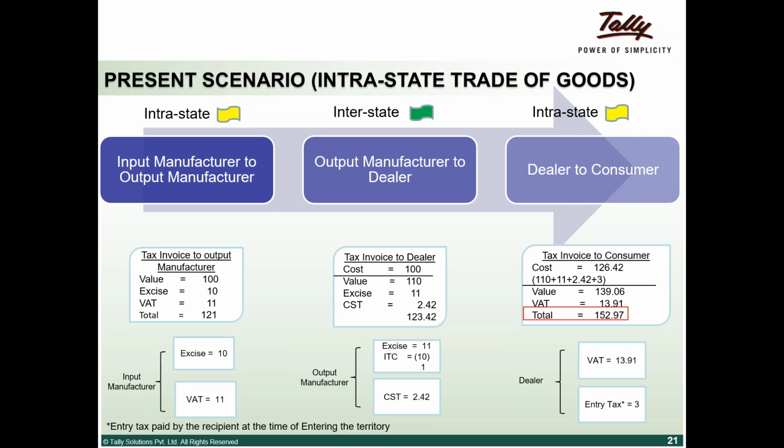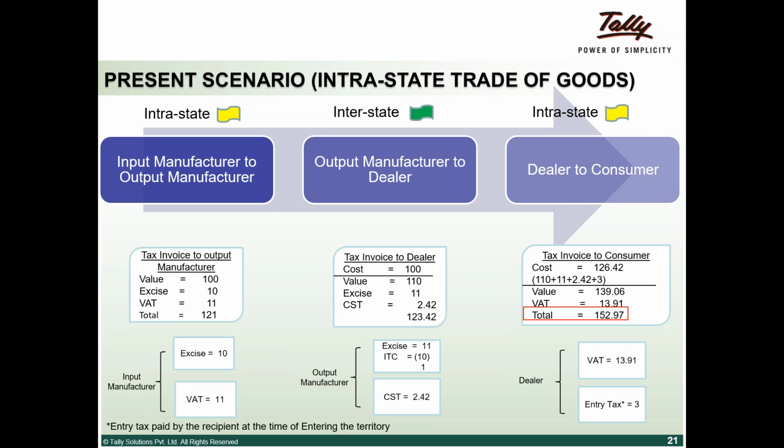So the total comes to 132. As far as ITC is concerned, the excise duty of 11 he collects from the dealer, and he has a credit of 10, so the net payment is 1. CST he collects and pays directly to the government, because there is no ITC available for CST.